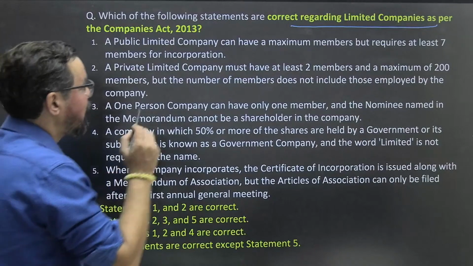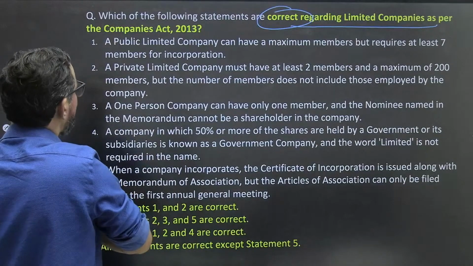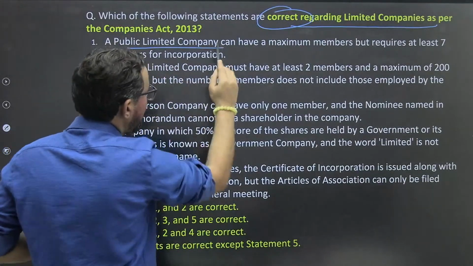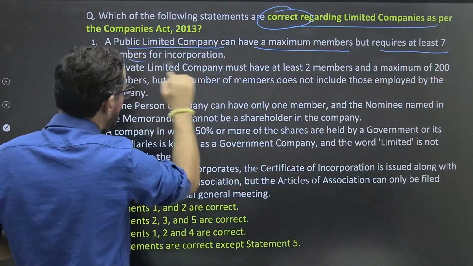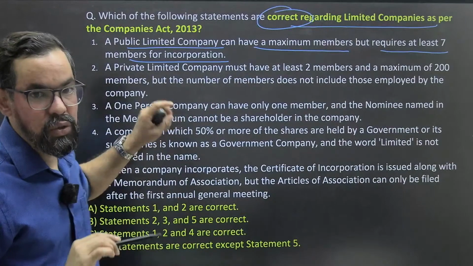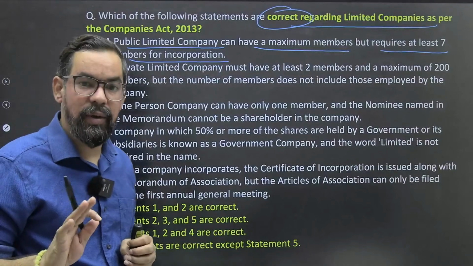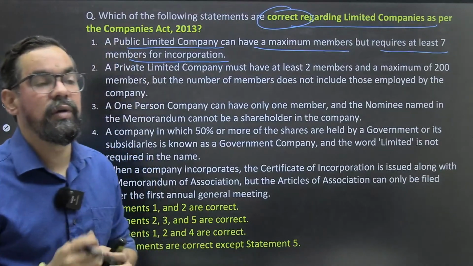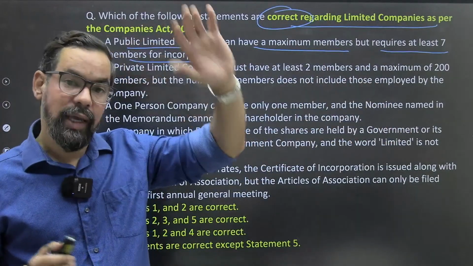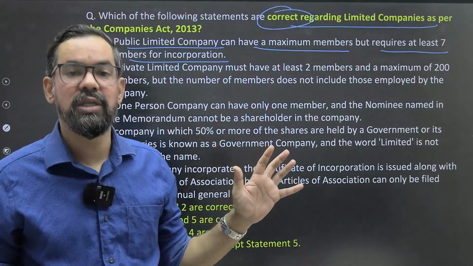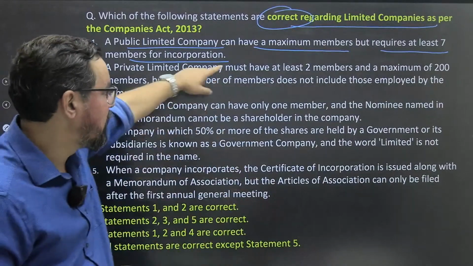We have to find out the correct statement regarding the limited companies as per the Companies Act. A public limited company can have maximum members but requires at least 7 members for incorporation. So is this true or wrong? What will be your take on this question? Okay. In case of a public limited company or joint stock company, whenever companies are getting listed, public means they are listing in stock exchanges. So they can have any number of members. On the upper side there is no limit. On the lower side there should be a minimum of 7 members. And this is 100% true.